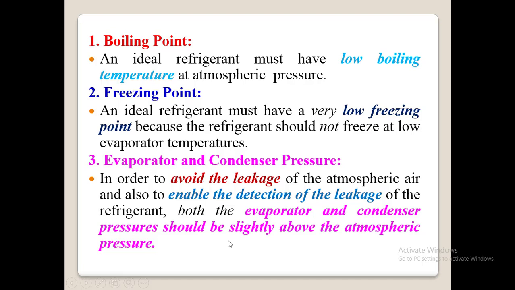So if you want to remember why the evaporator and condenser pressure should be maintained above the atmospheric pressure, it is just to avoid the leakage of atmospheric air and also to enable the detection of leakage. It is very easy to remember actually. Evaporator and condenser pressure should be slightly higher than atmospheric pressure. That is one of the properties of that refrigerant.